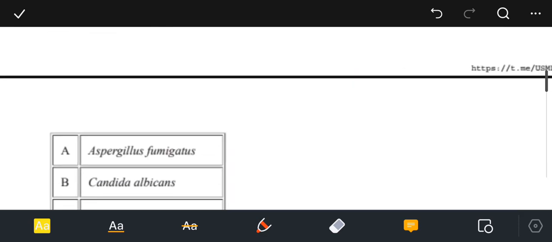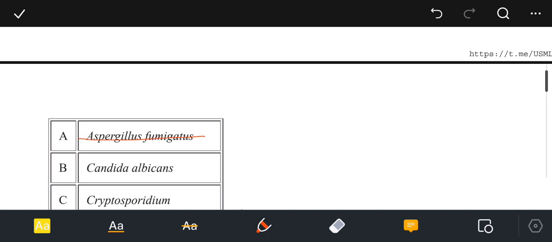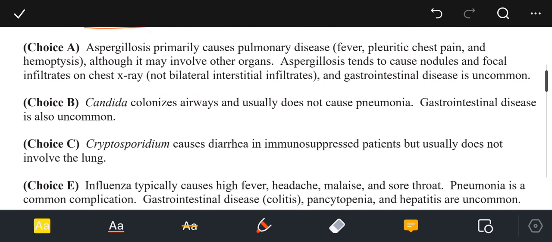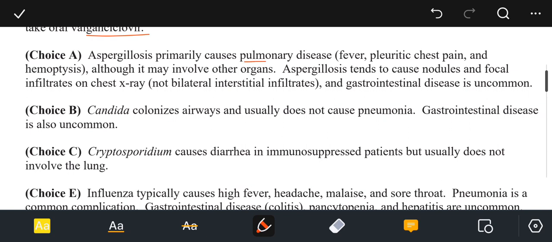The choice alpha, that was Aspergillus fumigatus. It was not the option of choice because aspergillosis primarily causes pulmonary disease, fever, pleuritic chest pain, and hemoptysis, although it may involve other organs. Aspergillosis tends to cause nodules and focal infiltrate in the chest, external bilateral interstitial infiltrates, and gastrointestinal disease is uncommon.